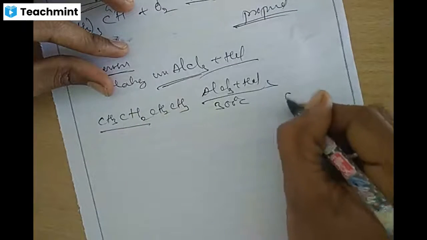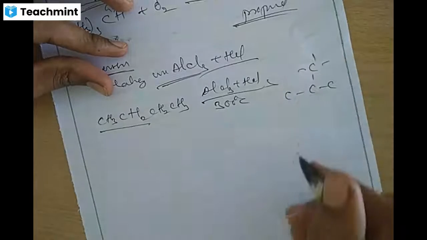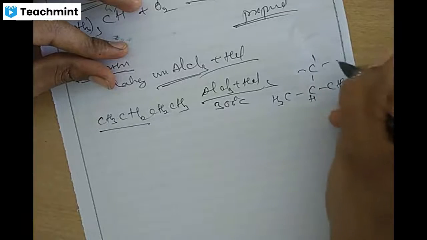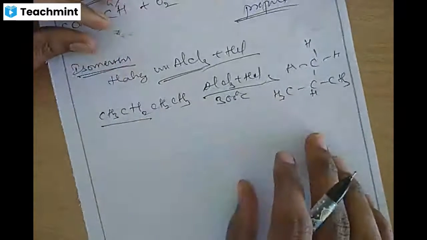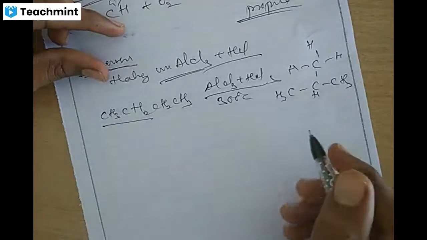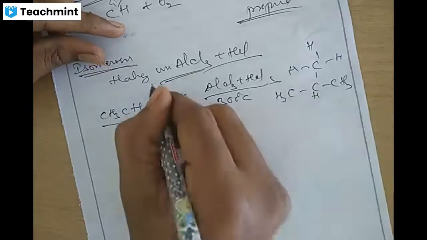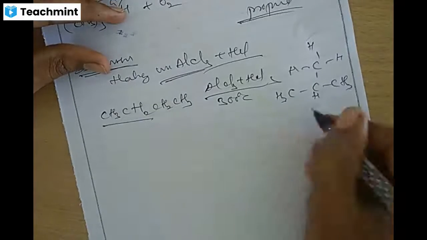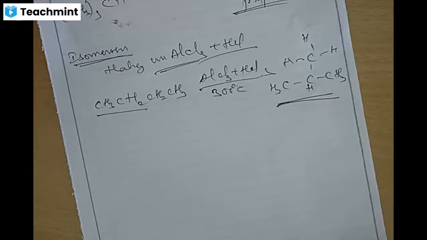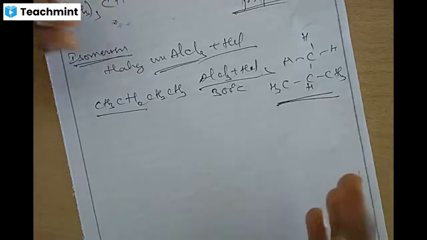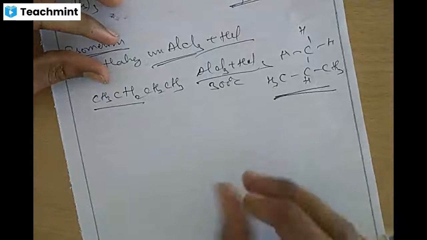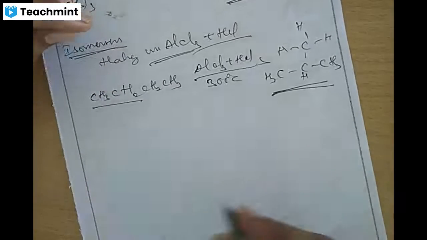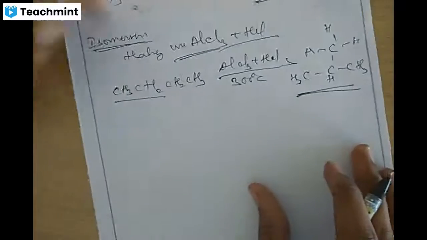This gives a branched butane like CH(CH3)3. So this is isomerism: straight chain alkanes heated in presence of anhydrous aluminum chloride and HCl gas form branched isomers. Similarly, pentane treated with anhydrous aluminum chloride forms normal pentane, isopentane and neopentane. This is another chemical reaction, isomerization.